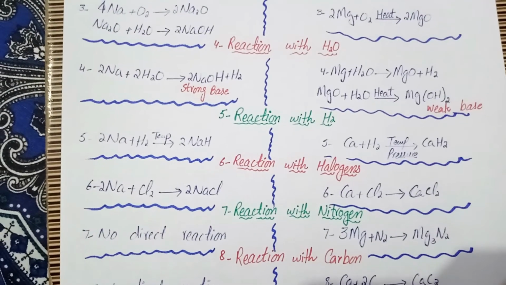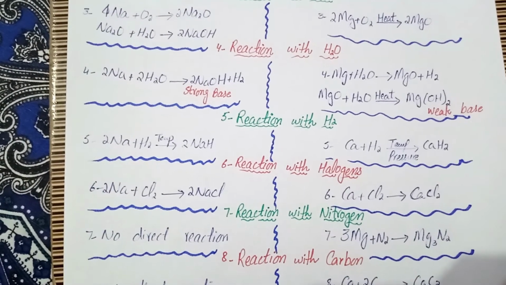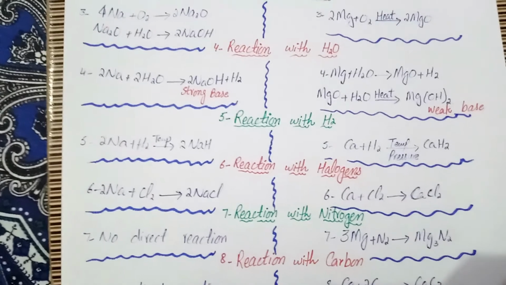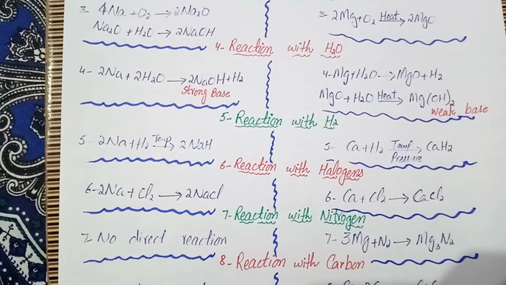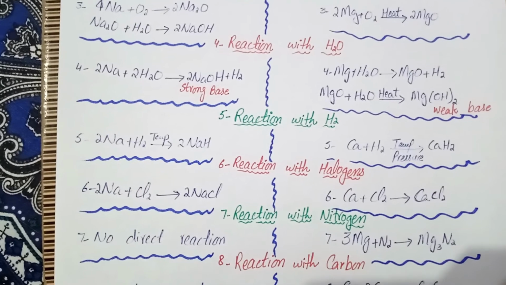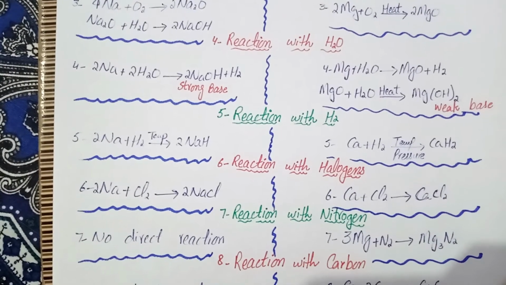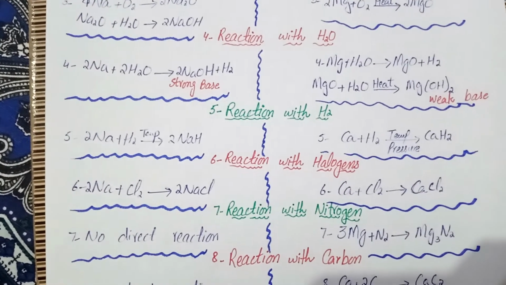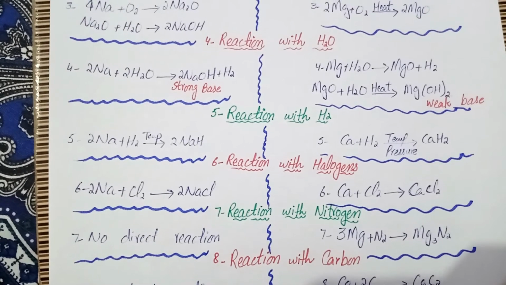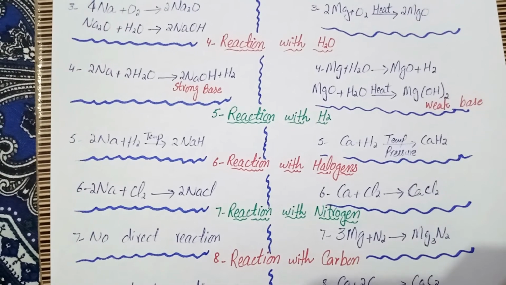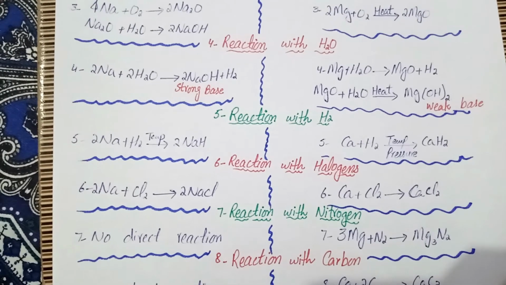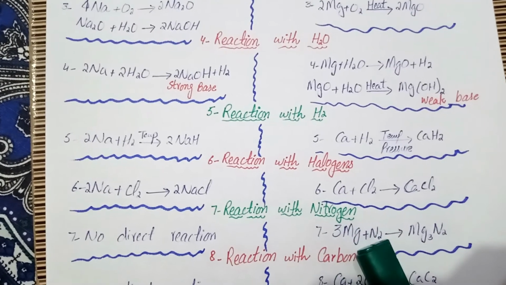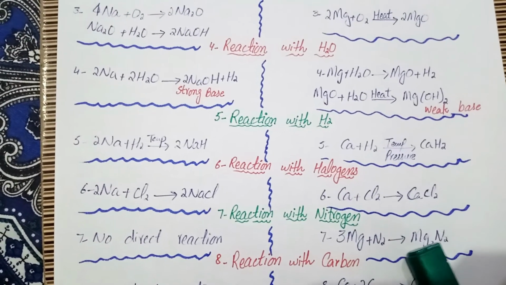Then comes the reaction with nitrogen. In the case of alkali metals, there is no direct reaction with nitrogen. Alkali metals don't take part in any reaction in which they react directly with nitrogen. But on the other hand, alkaline earth metals form stable nitrides when they are heated with nitrogen. Here is the example of magnesium. When magnesium reacts with nitrogen, it gives magnesium nitride.